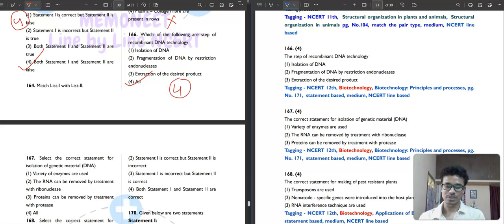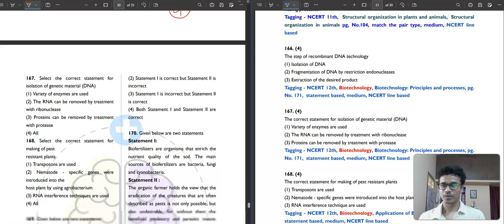Then question number 167. What it is saying that select the correct statement for isolation of genetic material DNA. Variety of enzymes are used. Okay, correct. RNA can be removed by treatment with ribonuclease. Correct. Proteins can be removed by treatment with protease. Correct, because these are the destringlising enzymes. So, fourth option will be your correct answer for this question. 167, fourth option will be your correct answer.